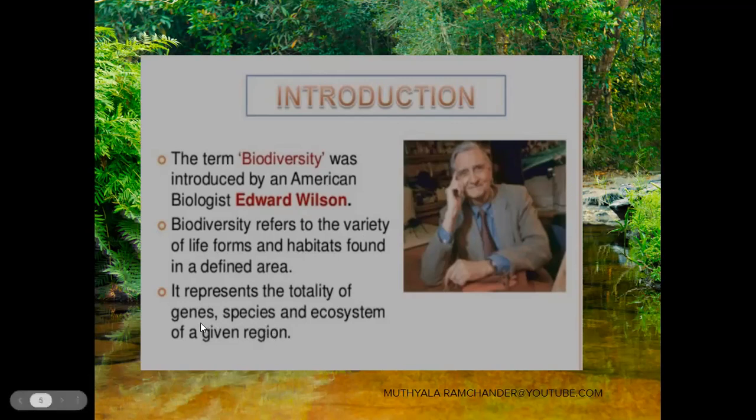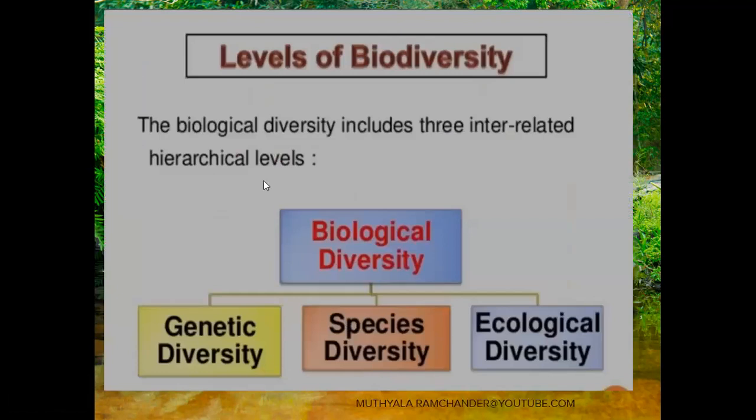Biodiversity is based on genetic levels, species levels, and ecosystem levels. Each level represents genes, species, and ecosystems. Here there are three levels of biodiversity.